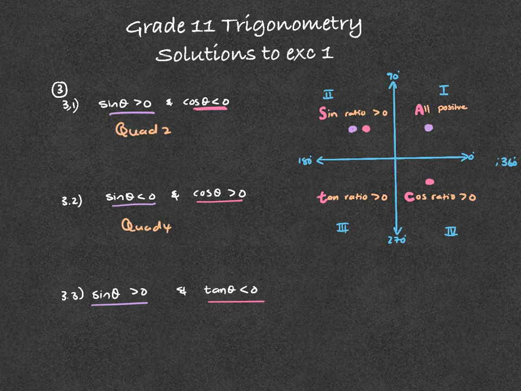So we want both of those. Where's sine positive and where's tan negative? So that would be quadrant 2. Right, so that would be quadrant 2. Let's look at the last three questions now.